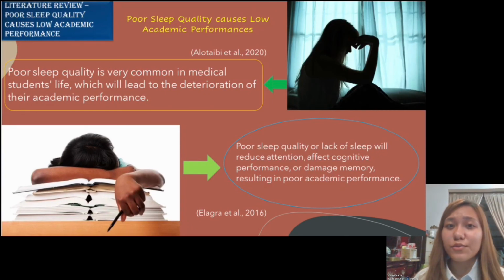Few studies have shown the relationship between sleep, stress, and students' academic performance. In previous studies, they found that the influence of sleep on academic performance changed. The main purpose of this study is to determine whether sleep and stress will affect students' academic performance. The results show that poor sleep quality is very common in medical students' life, which will lead to the deterioration of their academic performance. The link between poor sleep quality and low academic performance provides strong evidence.